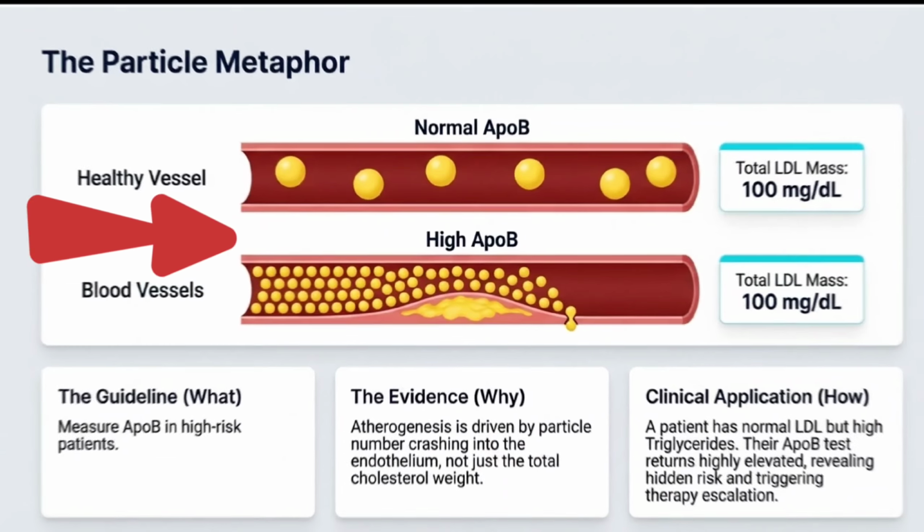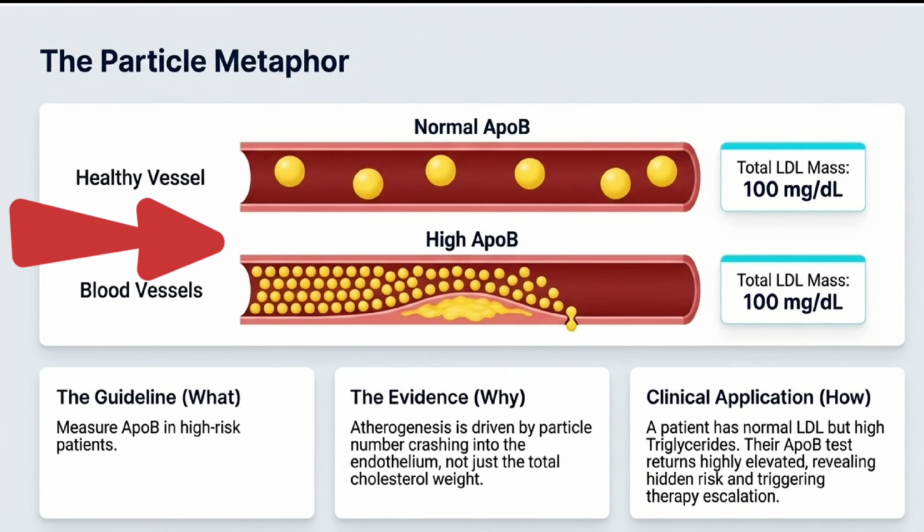Now moving to ApoB, remember this reflects the number of atherogenic particles and not just cholesterol content. And evidence from Snyderman shows it predicts risk better in many patients. So when LDL looks normal but triglycerides are high, ApoB can uncover hidden risk.